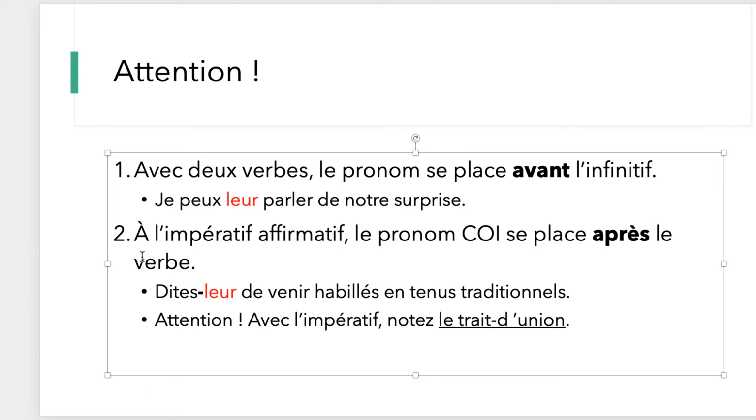So if you're giving a suggestion, an order, or you're giving advice, like we've seen in this chapter and the previous chapter, you're going to be using the impératif, right? You're going to be starting with the verb. So the pronoun, le COI, va se placer après le verbe, okay? So after the verb, d'accord? And notice that with COI, you're going to be placing a little hyphen between the verb and your pronoun. Very important, d'accord? All right, so I just wanted to go over that. It's already in your slides, but I just wanted to talk about it in person so that it makes sense and acts as a little review for you guys.